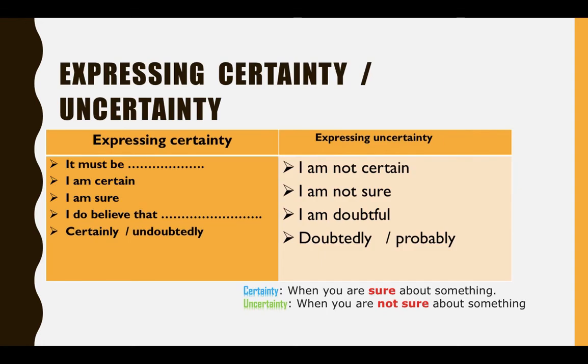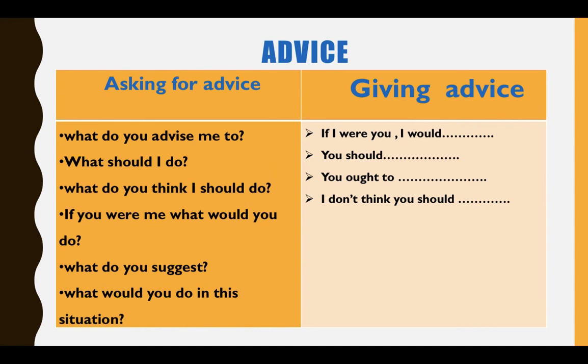So how are we going to have these functions in the national exam? Either you're going to be asked to write a dialogue. Okay, they will give you a situation and you're going to write a dialogue about certainty or uncertainty or some function that we covered so far.